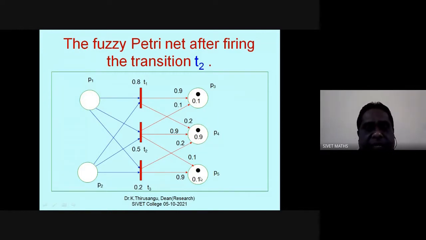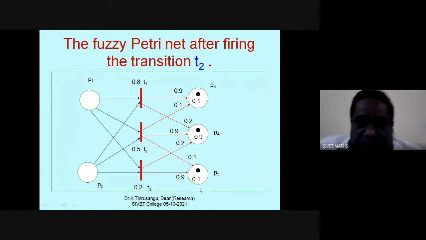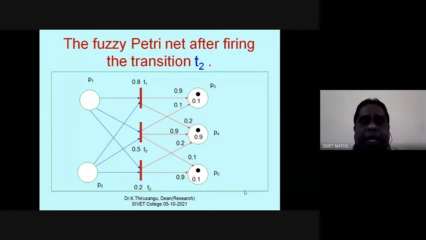For the case P3, among P1 and P2, the minimum value is 0.9, and the input token from T2 is firing now. T2's input tokens are 0.1 and 0.9. Which is the minimum of the two? It is 0.1. Therefore, this is the token value. So this is the fuzzy Petri nets. This is the firing rule of fuzzy Petri nets. So this is entirely a different model, though it arises from Petri nets. The firing execution is changed.